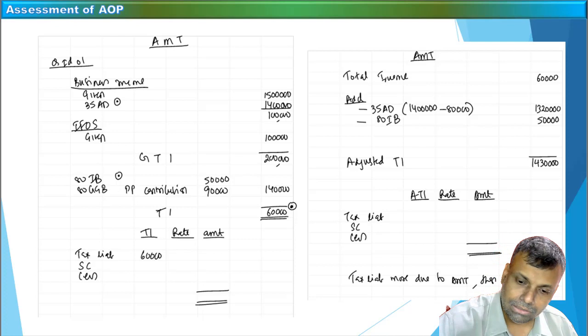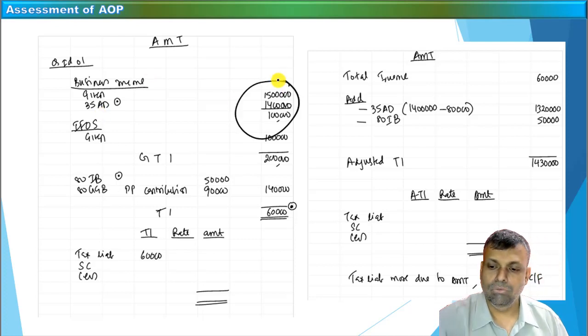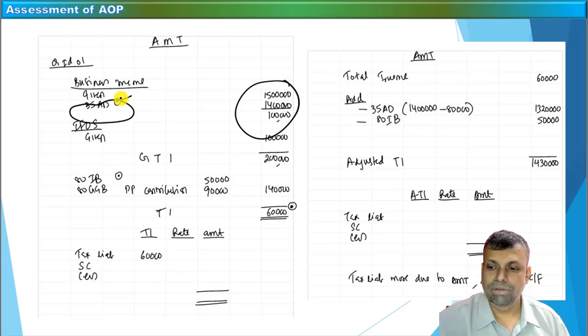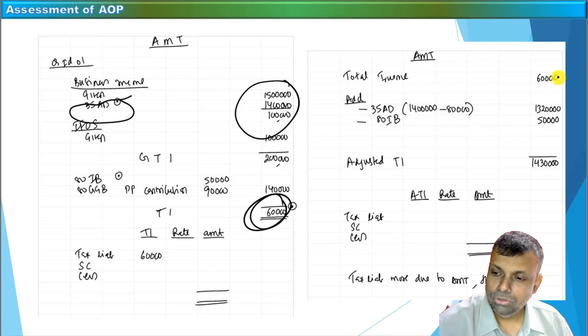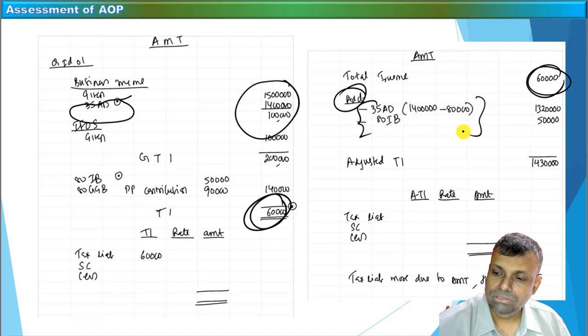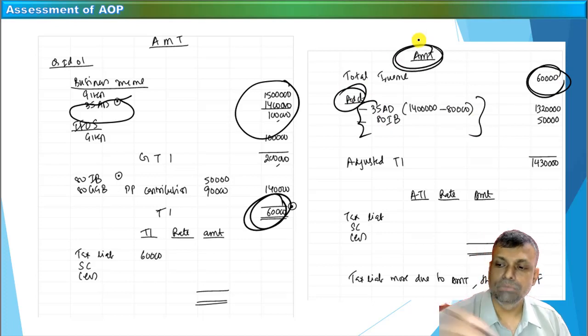How does your answer look? See, your answer will normally look like your normal business income computation that you have already done. Under business income, in this particular question, you have already got that section 35AD kind of provision. You do the normal calculations, and by doing so you will get this particular total income. To this total income, for the purpose of AMT, I will add the specified deductions that I'm talking about. So this is my AMT adjustment.